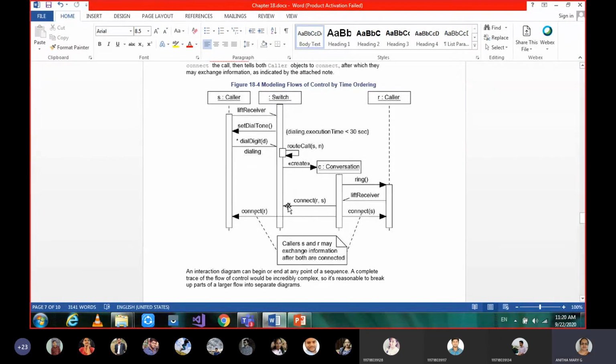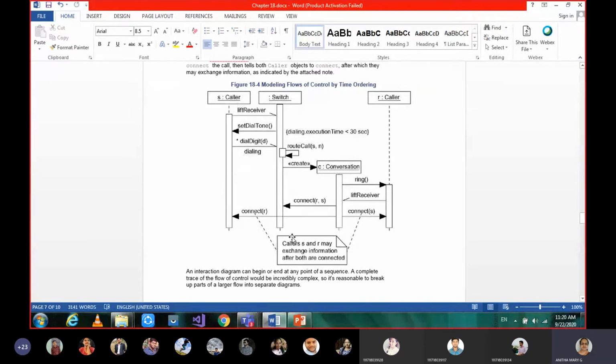So the intermediate ones, these two will converge in order to connect sender and receiver. Once the sender and receiver are connected, they can converse. Whatever conversation is sent from the caller, it will be sent to the sender by giving a receiver connection message to the sender, and similarly from the sender it is sent to the receiver.